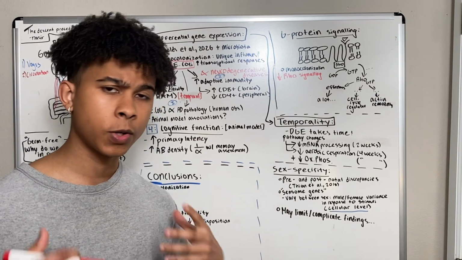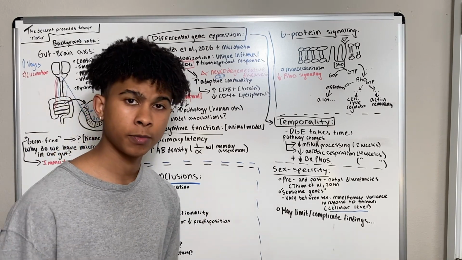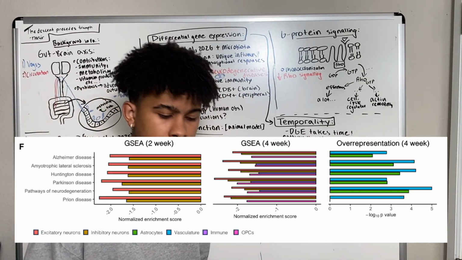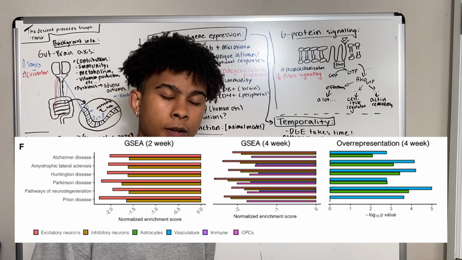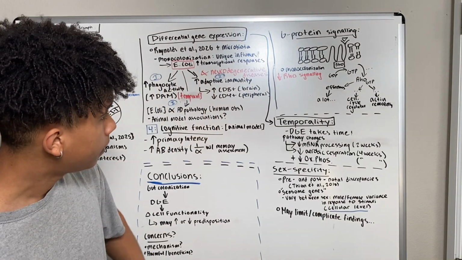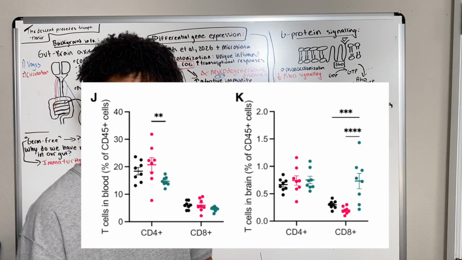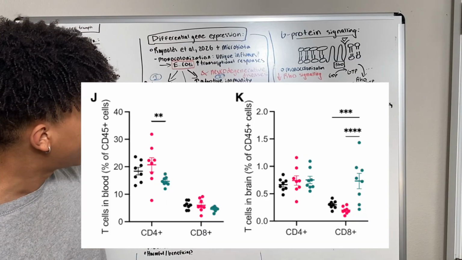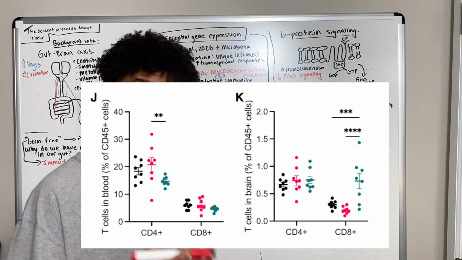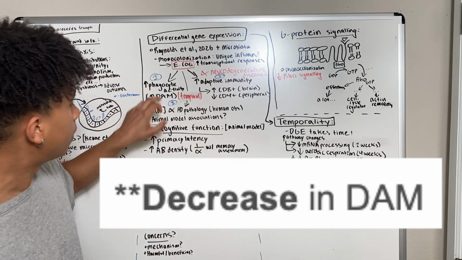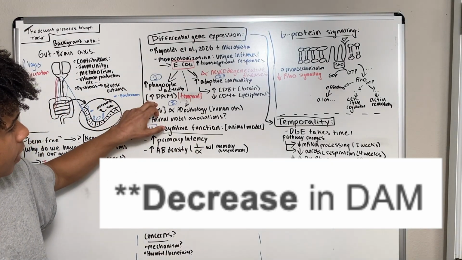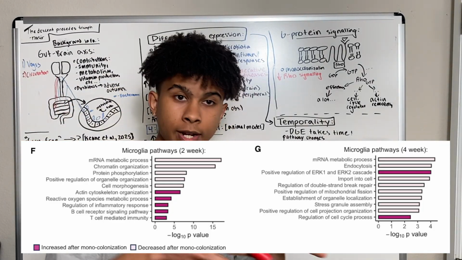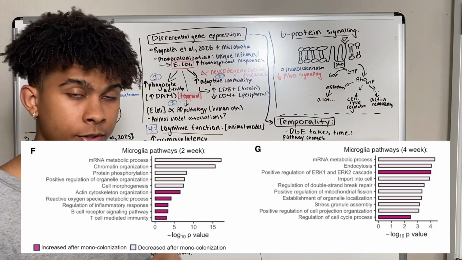Okay, so to stay on this topic, we're going to discuss E. coli and its relationship to neurodegenerative disease, specifically that it influences transcriptional responses that are conducive to the development of such ailments. So, adaptive immunity, related to what I was just mentioning about the T cells, we see an increase in CD8 plus cytotoxic T cells in the brain and a decrease in the peripheral CD4 plus helper T cells. Likewise, we observe an increase in the phagocytic activity and an increase in the disease-associated microglia, and this is temporal. What this means is that this is not an overnight occurrence, rather it occurs over time.